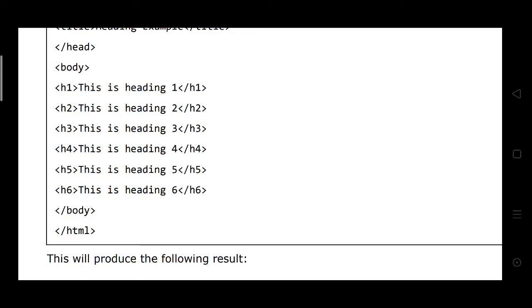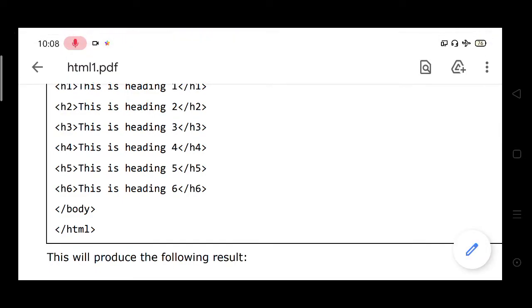Open with H6 and close with H6. Here H1 is the highest size of the heading, H6 is the lowest one. Here body close and then HTML also close.